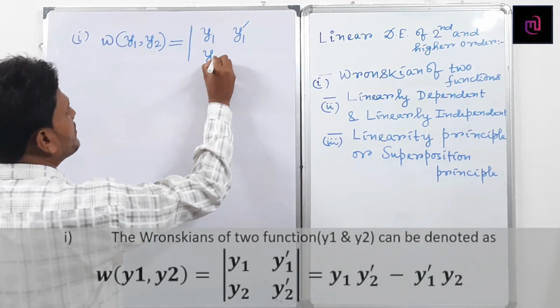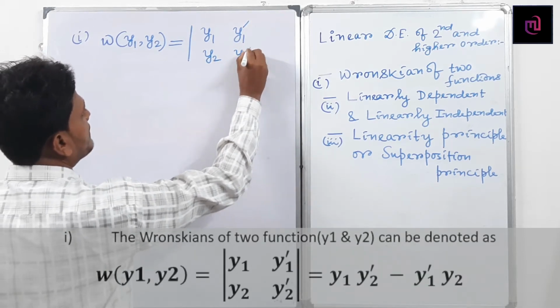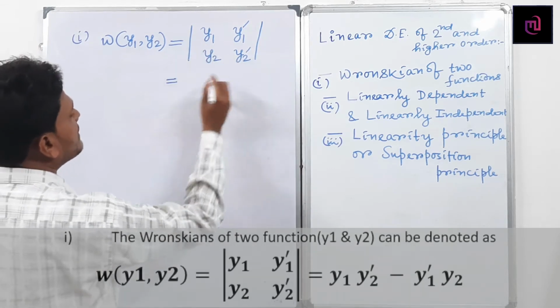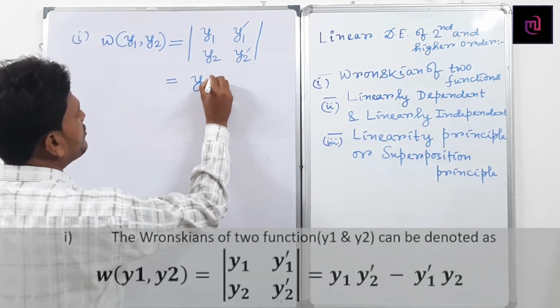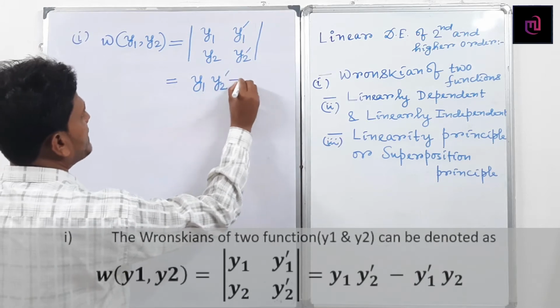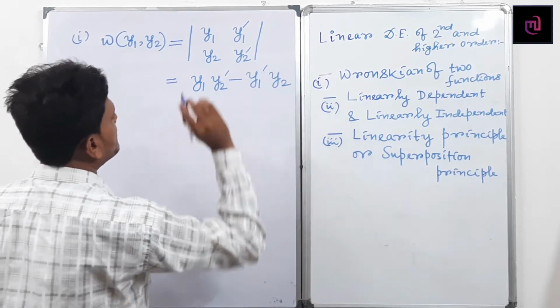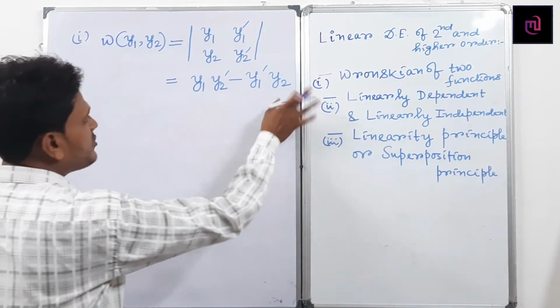This equals y1 into y2 dash minus y1 dash into y2.